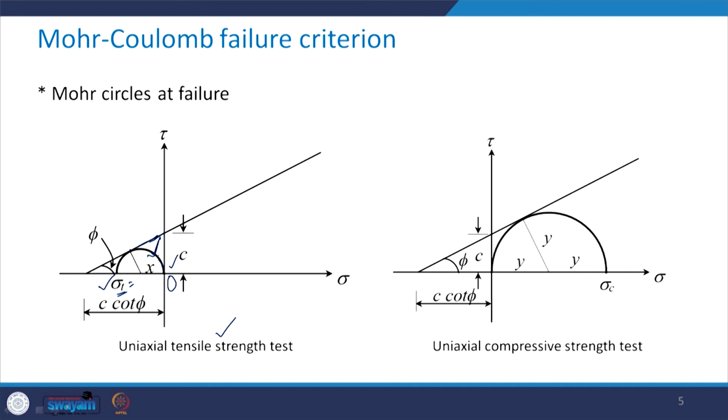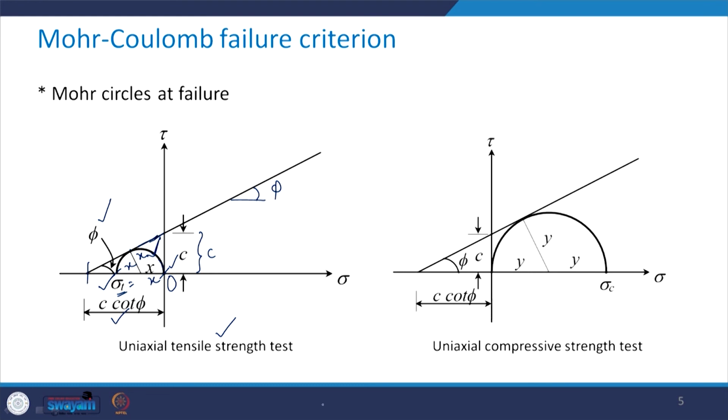sigma t upon 2, because this total is sigma t. This is x, this is also x, and this is also x. And since this distance is c, this angle is phi, as shown here. This distance from this point to this point, by simple trigonometry, is going to be c cot phi.